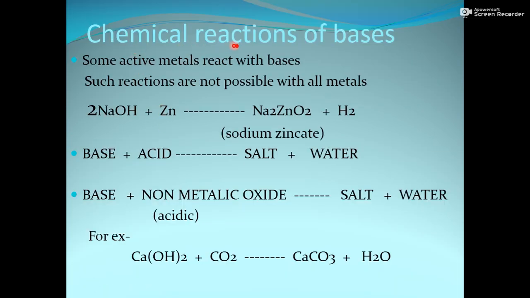Now we will discuss the chemical reactions of bases. Earlier we discussed the chemical reactions of acids, but now bases. Generally, some active metals react with bases. Here they have written some active metals. So bases generally do not react with all the metals. Such reactions are not possible with all metals. सभी मेटल के साथ ये reaction possible नहीं है. So what happens in that case?